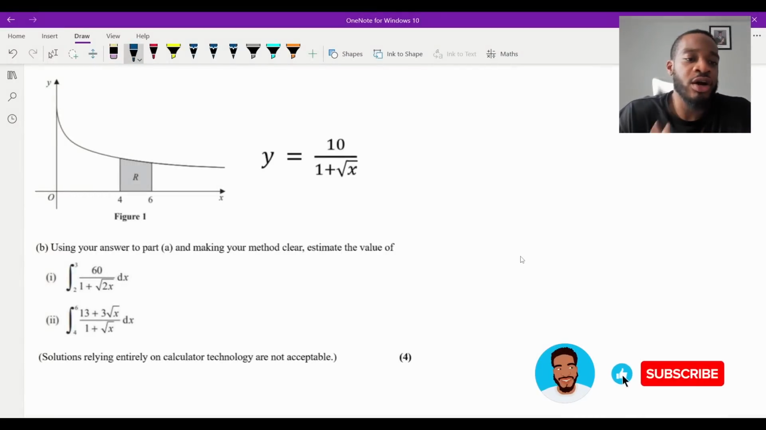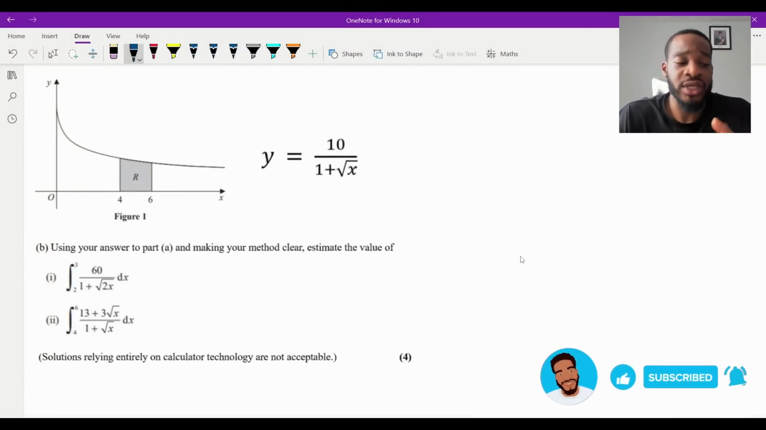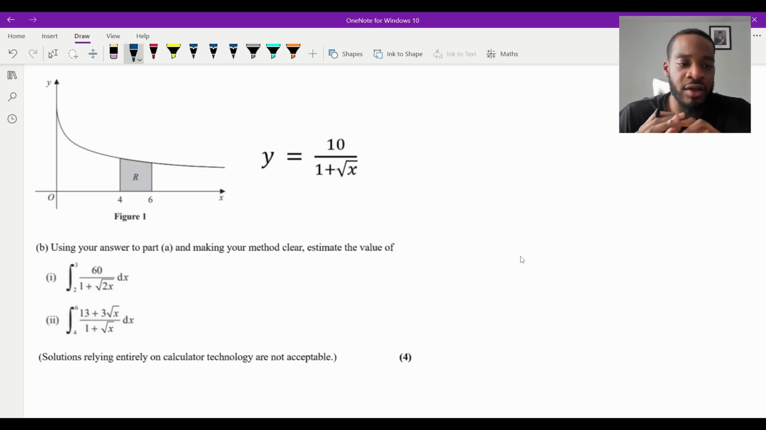And that's that. Okay, so question B says, using your answer to part A and making your method clear, estimate the value of these two integrals here. So the first one, I, is the integral between 2 and 3 of 60 over 1 plus root 2x. And the second one is between 4 and 6 of 13 plus 3 root x over 1 plus root x.